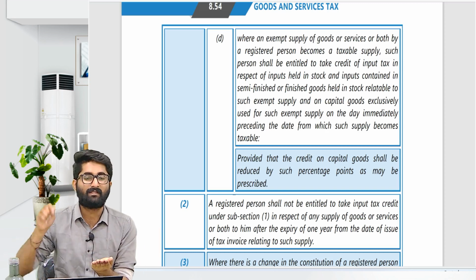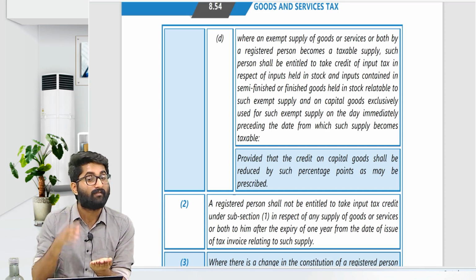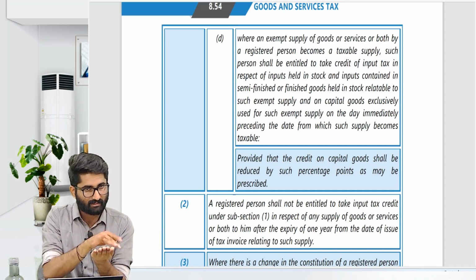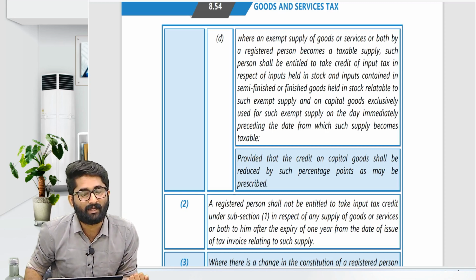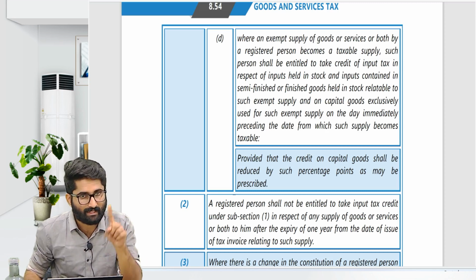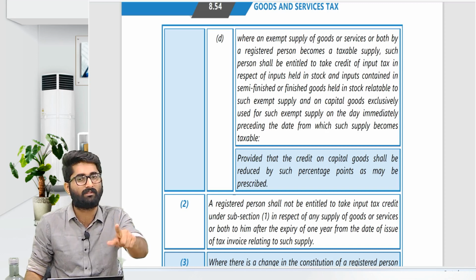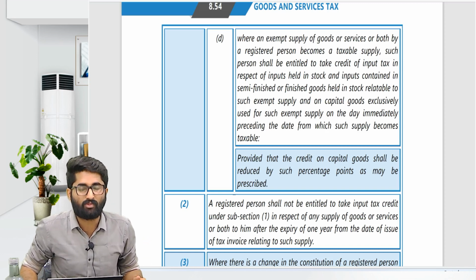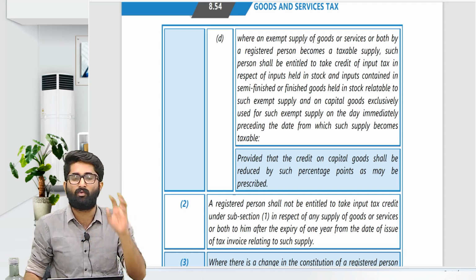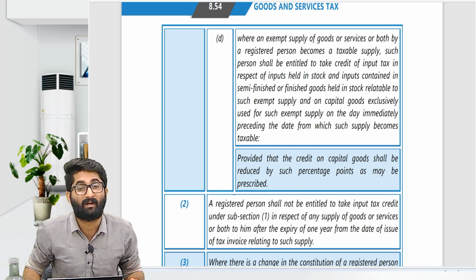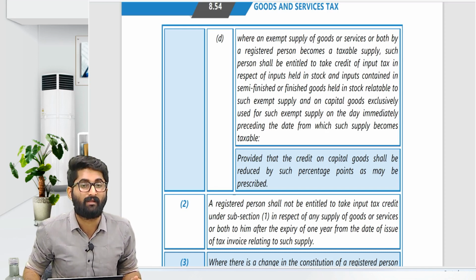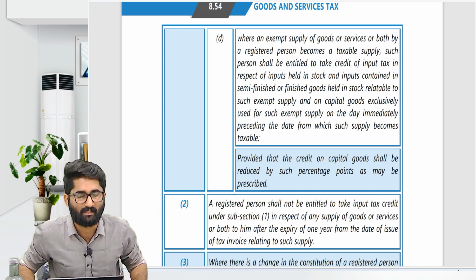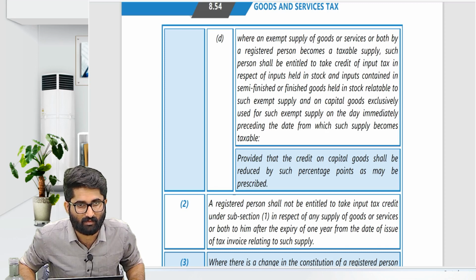But today onwards it is liable for tax. For that purpose, anything which is there in my godown which is exclusively used for exempt supplies now became taxable supplies, on that I can take ITC, including capital goods, sir. Yes, including capital goods, but in case of capital goods, will I get 100% ITC? No, I have to reduce 5% per quarter or part thereof. So I have to reduce, and whatever the ITC remaining, on that I can take ITC. This is about section number 18 subsection 1 clause D.